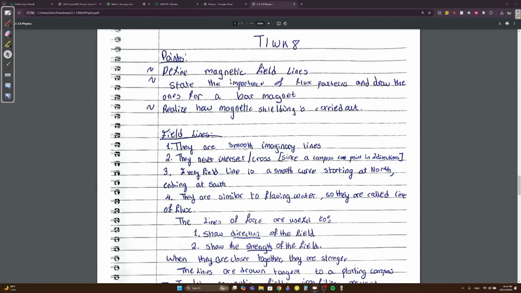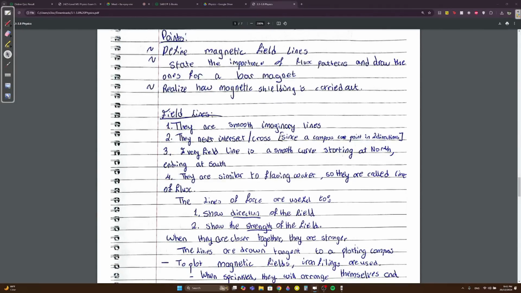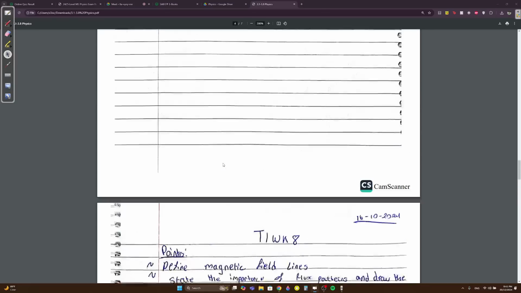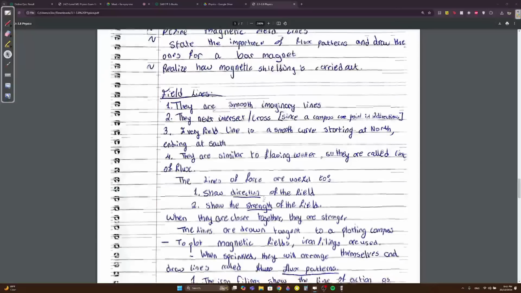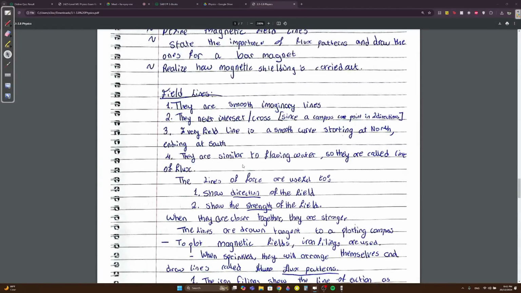Now, field lines. You should know that field lines are smooth imaginary lines. They never intersect, since a compass can't point in two directions, obviously. Every field line is a smooth curve starting at north and ending at south, like we usually said that the magnetic field goes from north to south. Every field line starts at north, ends at south.